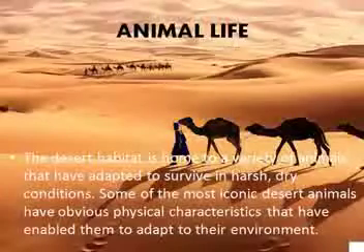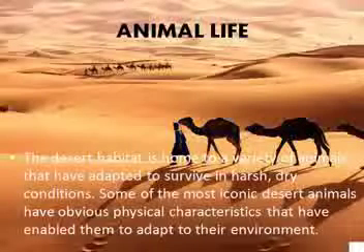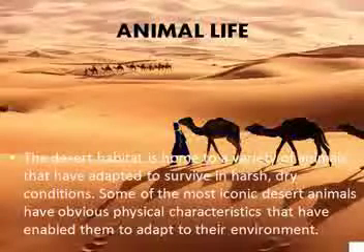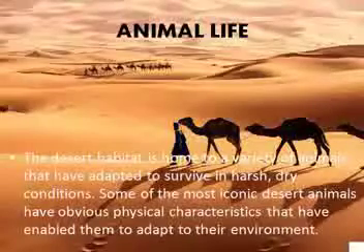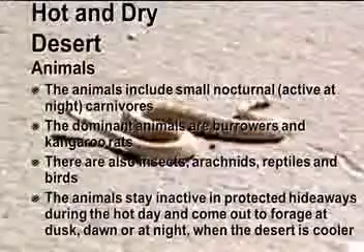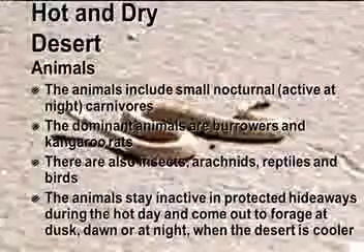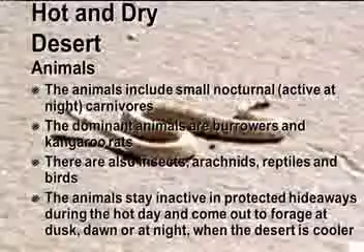Desert animals. Animal life. The desert habitat is home to a variety of animals that have adapted to survive in harsh, dry conditions. Some of the most iconic desert animals have obvious physical characteristics that have enabled them to adapt to their environment. Hot and dry desert animals have specific characteristics. The animals include small nocturnal carnivores.